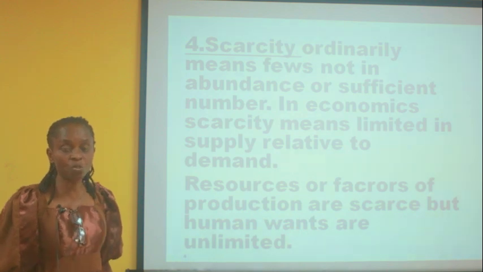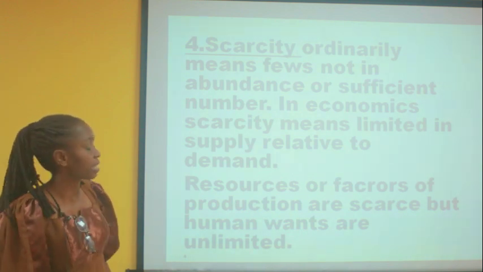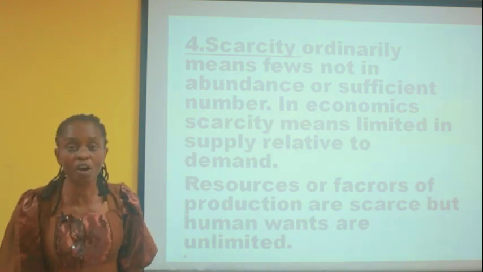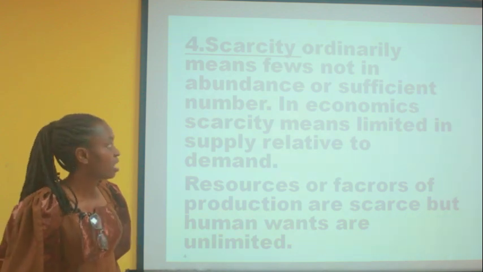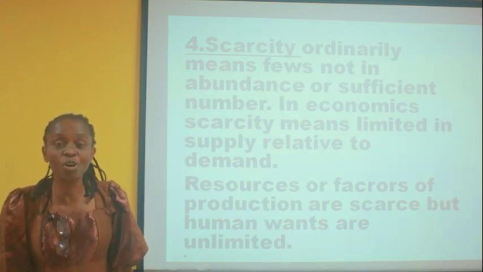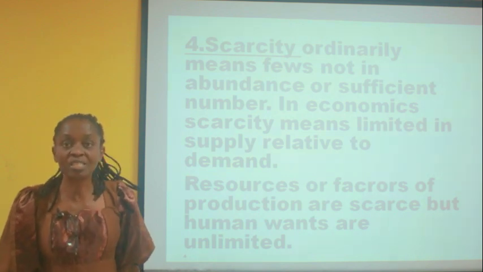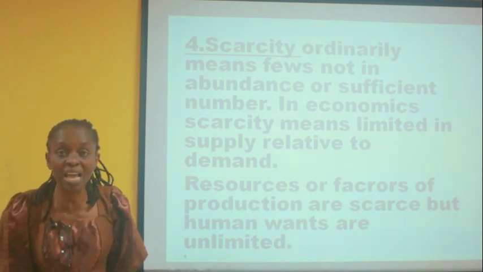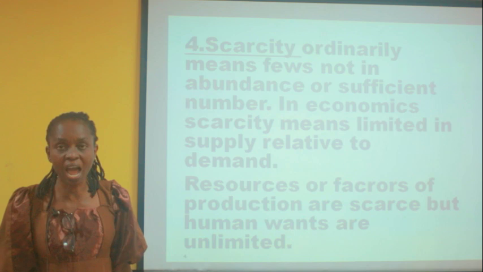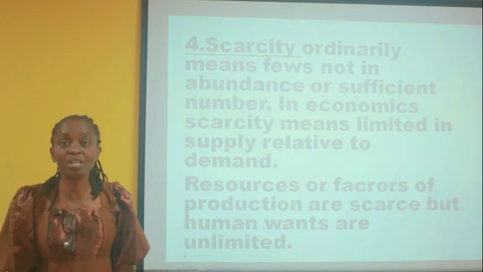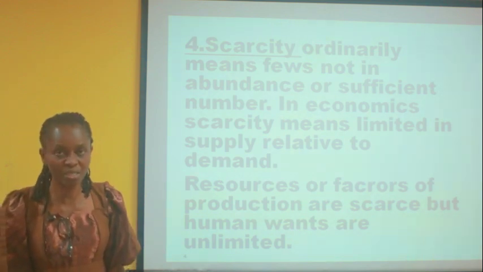Now, the next concept we are looking at is the concept of scarcity. In fact, I will say that it is the most important concept in economics. It is the concept that explains that human wants are numerous, but the resources are limited.